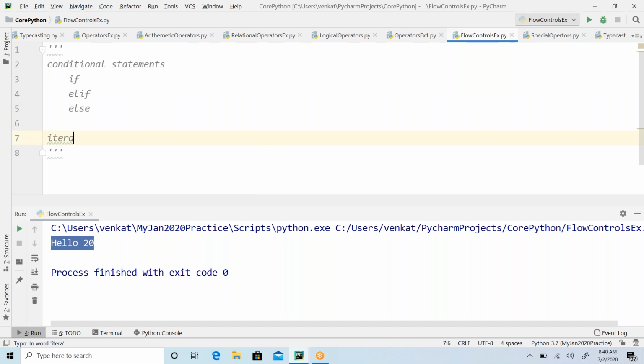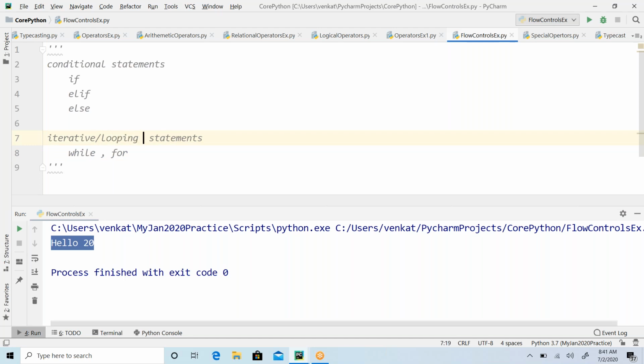In a similar way we have something called iterative statements. When you look at the iterative statements, these statements are going to iterate the logic for the given number of times. We have seen something like a while loop, right? We executed the same line 10,000 times in a similar way. To work with the iterative statements, we have two things: while loop and for loop. So these are also known as looping statements.